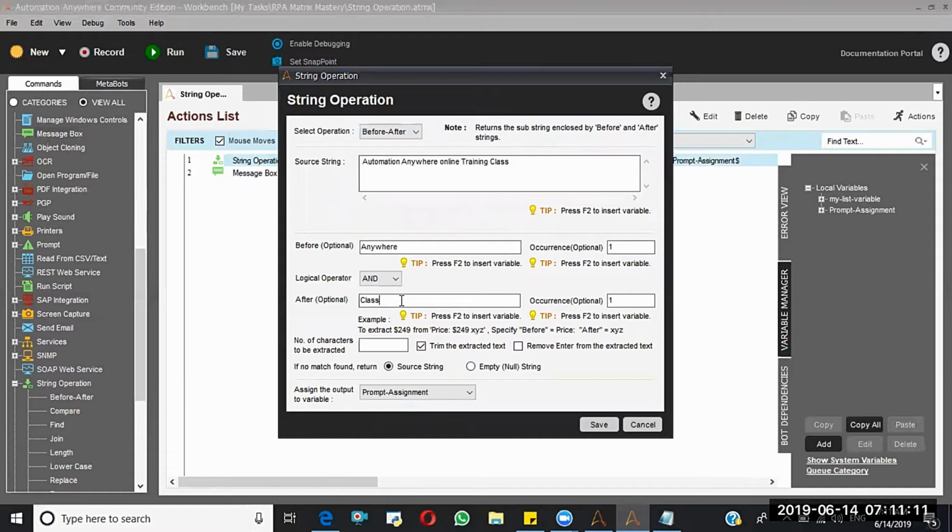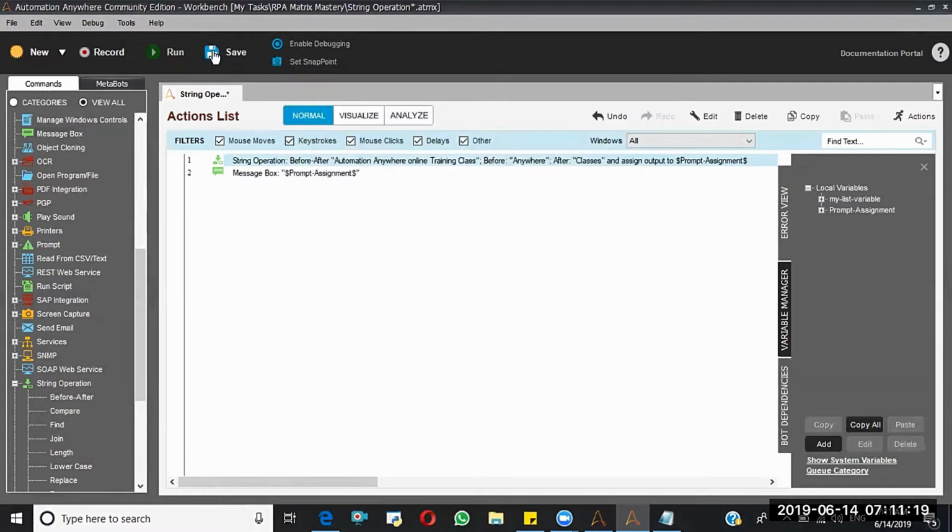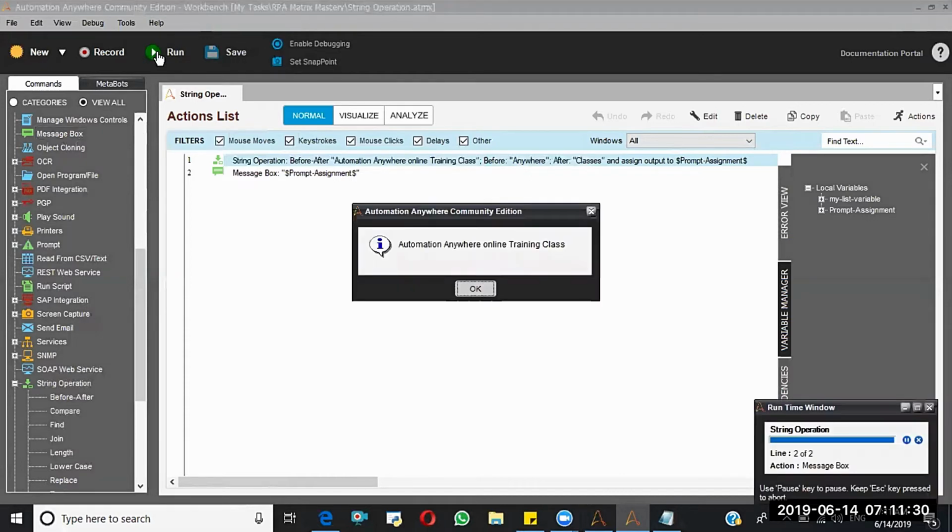Now I am going to say classes. As per the condition, both conditions should be satisfied because we are using the AND operator, right? In this scenario, anywhere is there, but classes is not there. That's the reason it is returning the complete string.